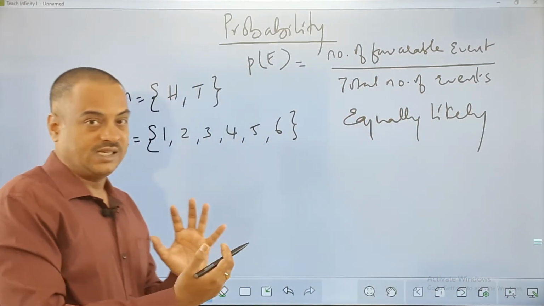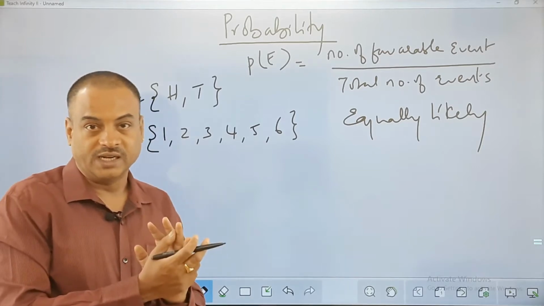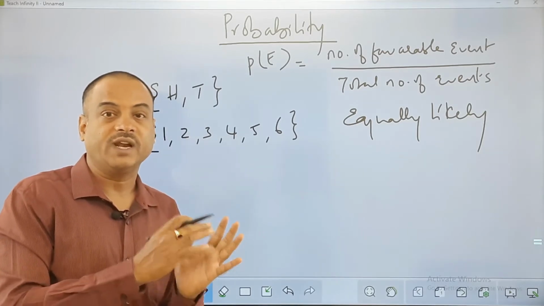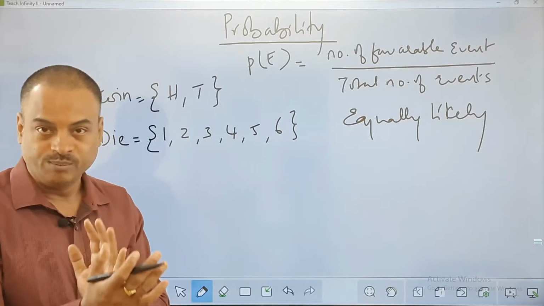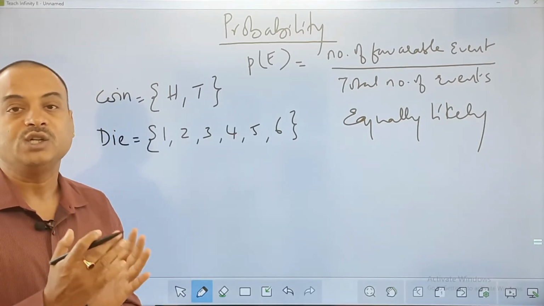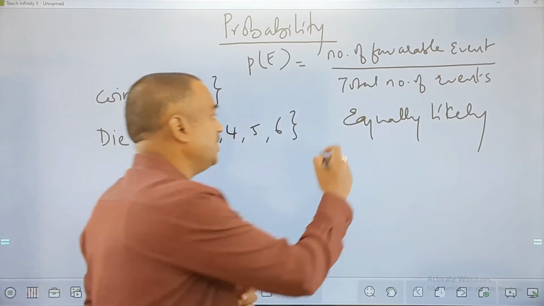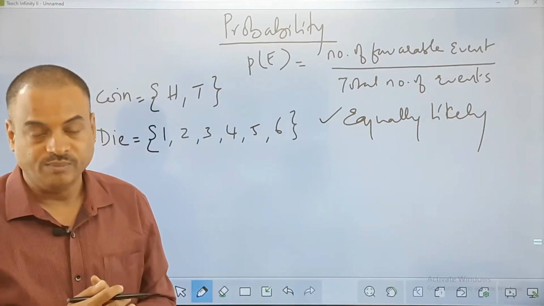So these events are said to be equally likely. When I say that the chance of getting any event is the same, then all such events are said to be equally likely. So this is a very important one.